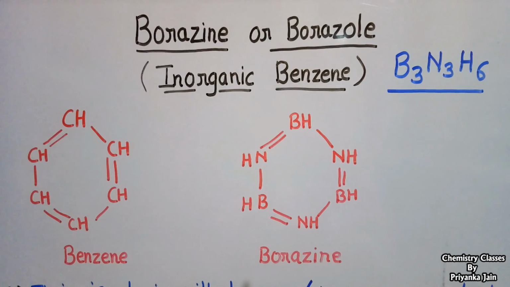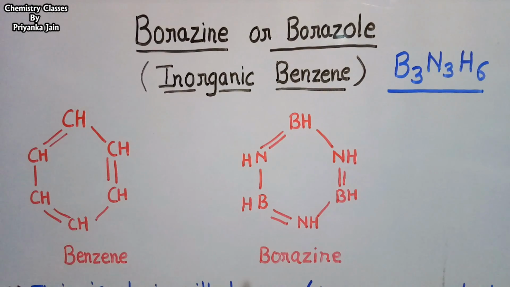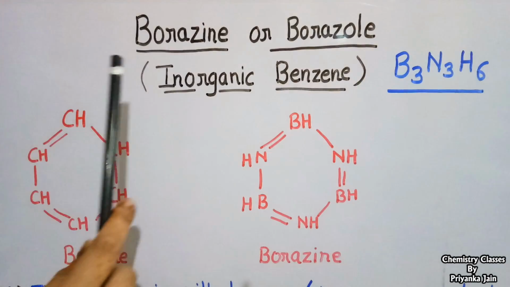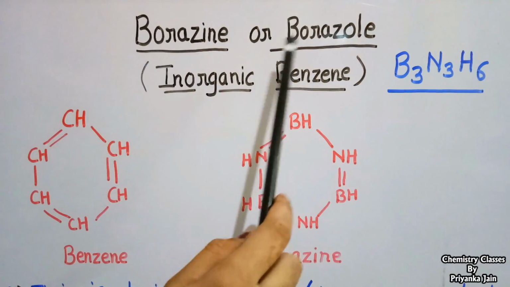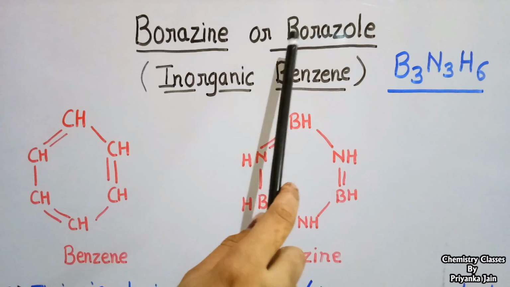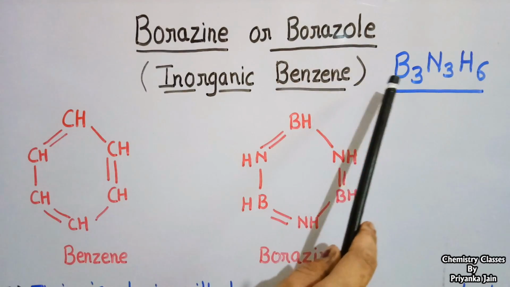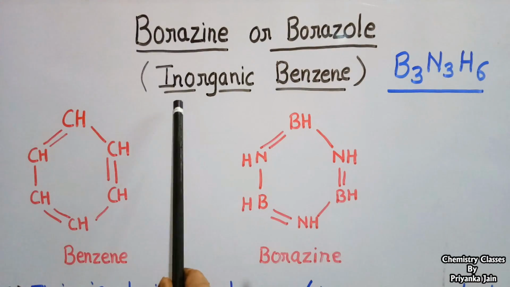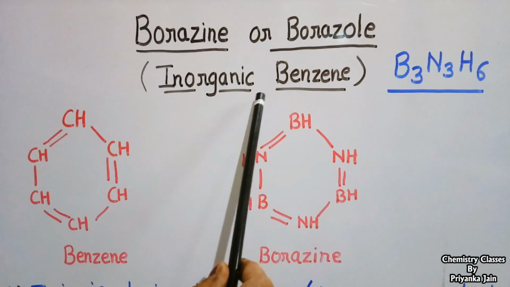We will study an important compound. We are studying the chemistry of the p block elements, and we have studied the boron compounds. Now we will study an important compound of boron, that is borazine. It is also known as borazole, and its molecular formula is B3N3H6. Borazine is also known as inorganic benzene.